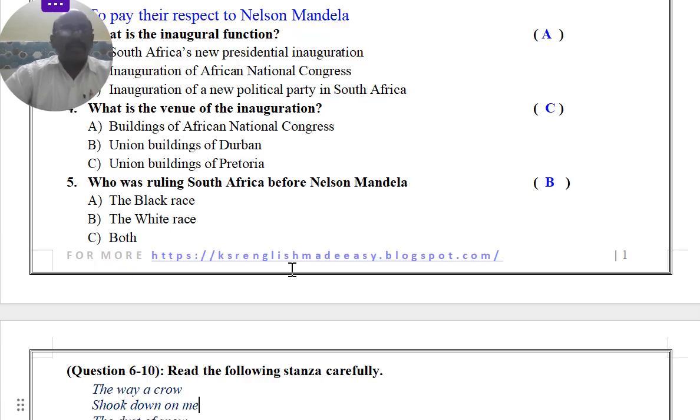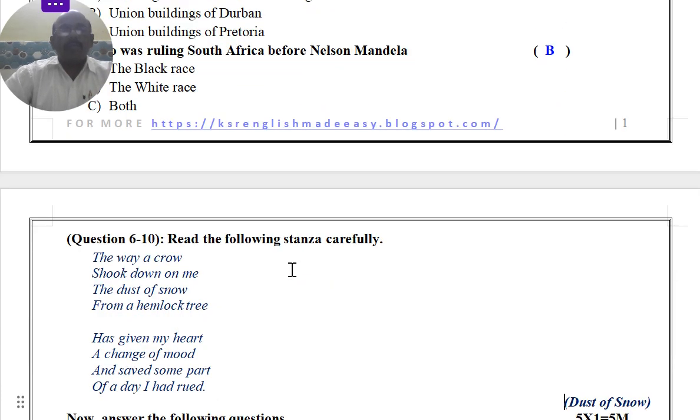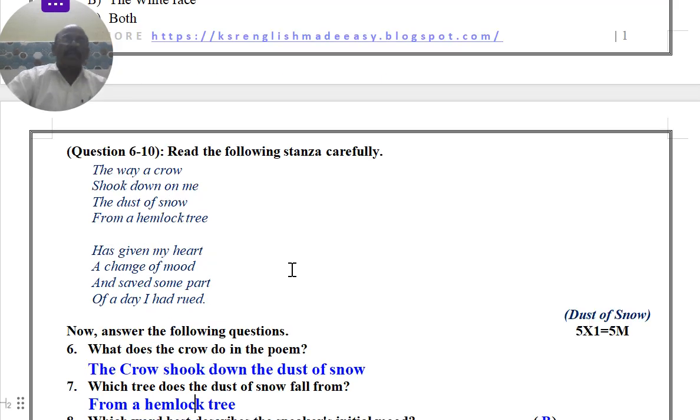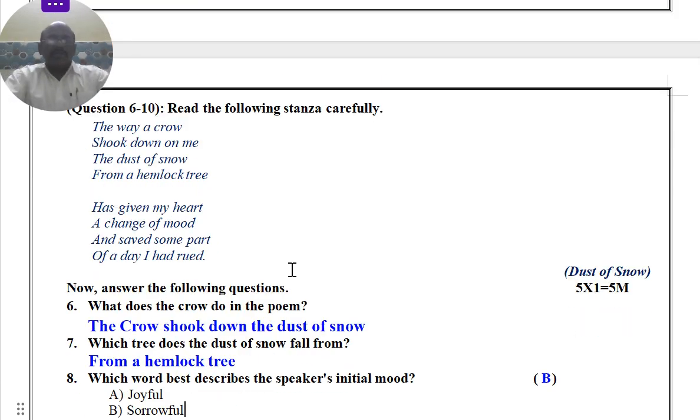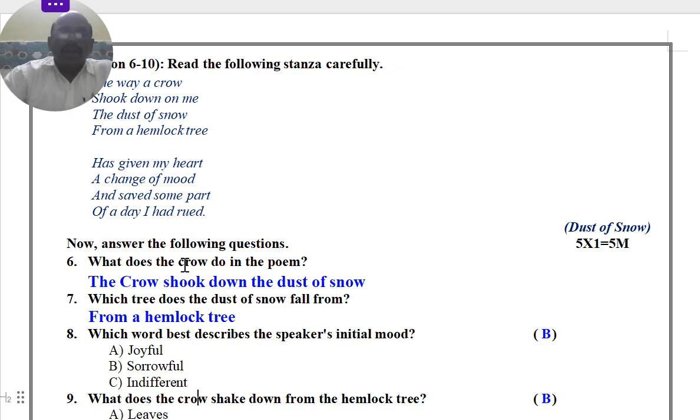Now let's go to the second passage. This comprehension is from a poem, that is The Dust of Snow. What does the crow do in the poem? It shook down the dust of snow. Shook down on me the dust of snow. So the crow shook down the dust of snow. Which tree does the dust of snow fall from? That is the hemlock tree, or poisonous tree, or black tree, you can take any.